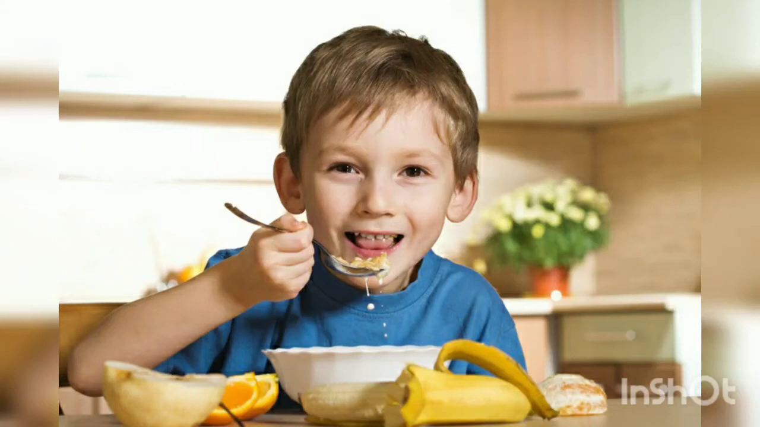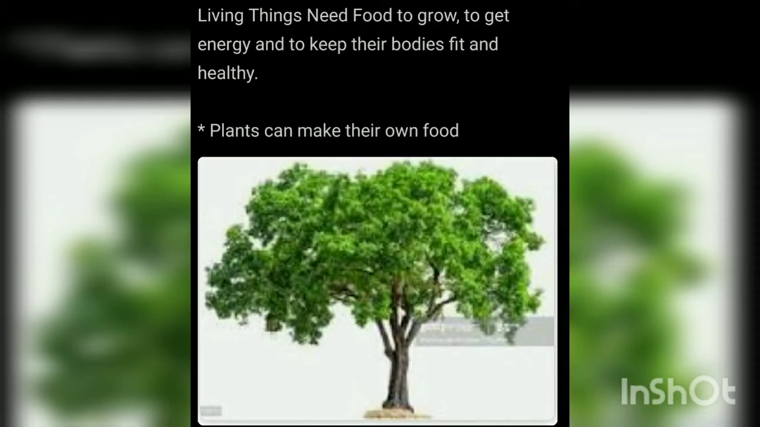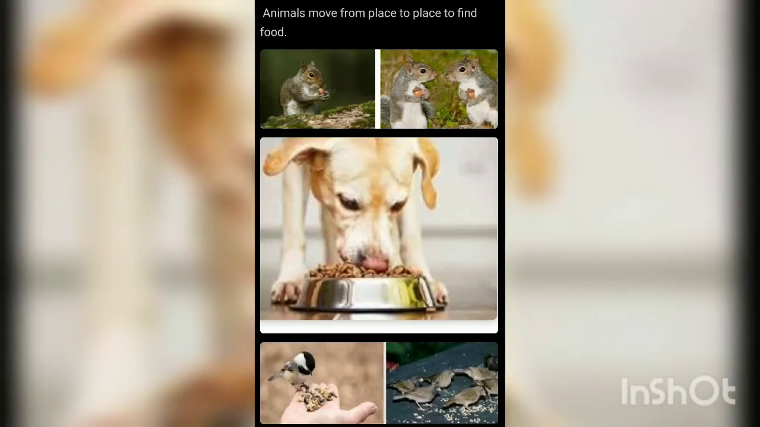How do you grow? Yes, I know you all eat food to grow. You take balanced diet. Okay, healthy food you take to grow. All living things need food to grow, to get energy and to keep their bodies fit. Plants can make their own food in the presence of sunlight. But animals, they move from one place to another in search of food. In lesson 1, you have already studied about the eating habits of animals in detail.